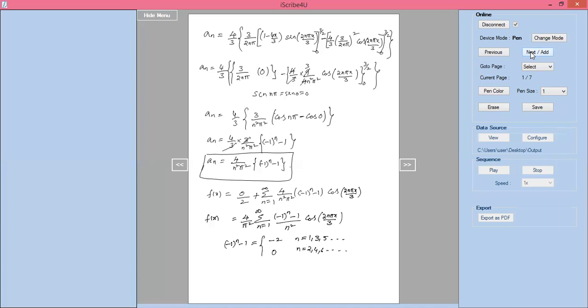Now you get f of x equals 4 divided by π² into summation of n equal to 1, 3, 5 and so on, of minus 2 divided by n² into cos 2nπx by 3. Now if you give n equal to 1, what you will get you can see. For n equal to 3, you have to see. So how do we simplify that? We can see, n equal to 1.